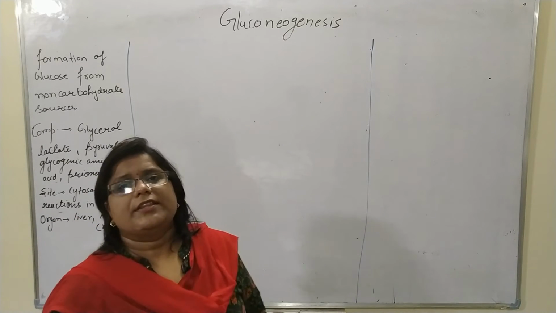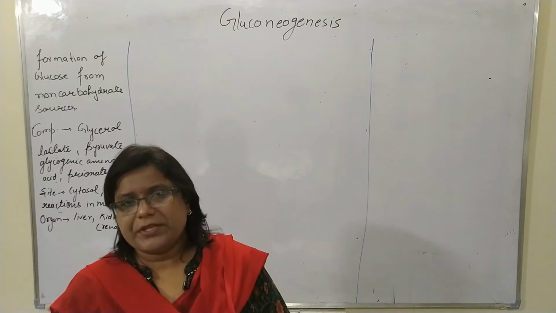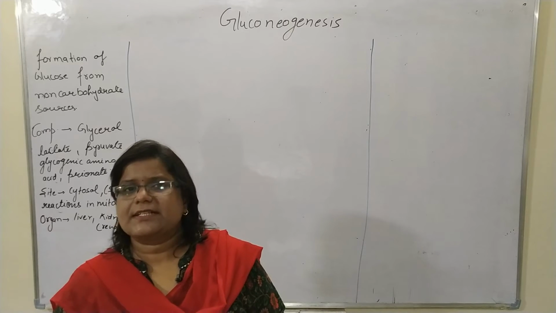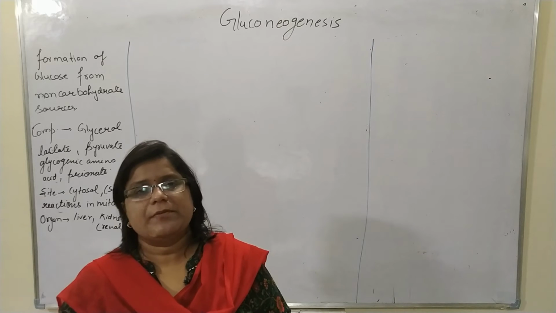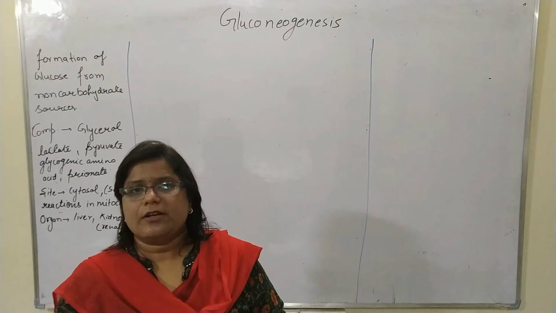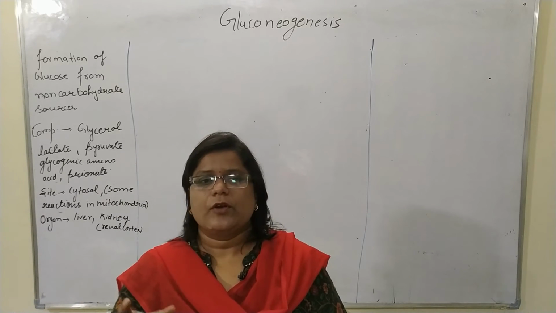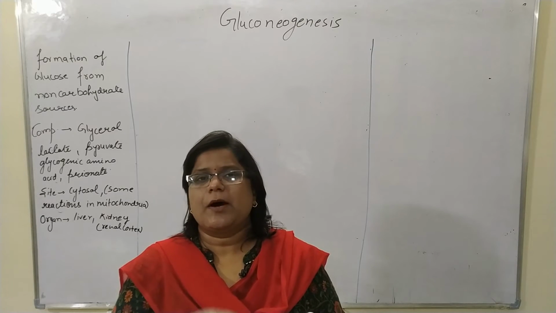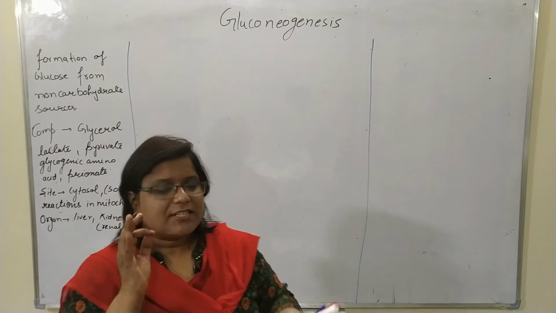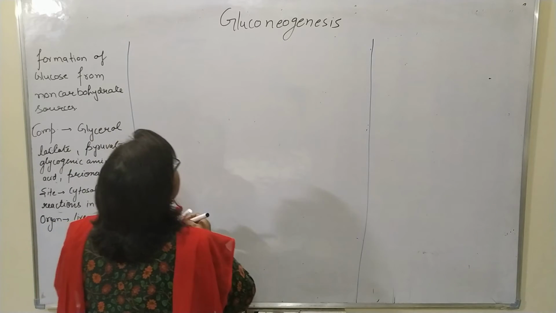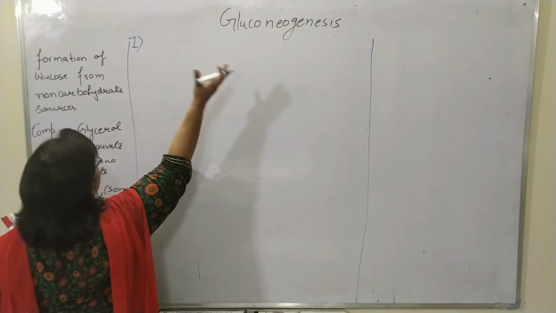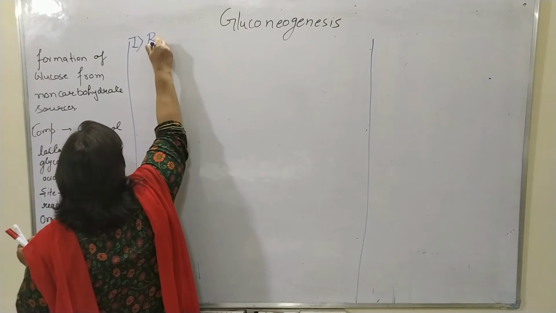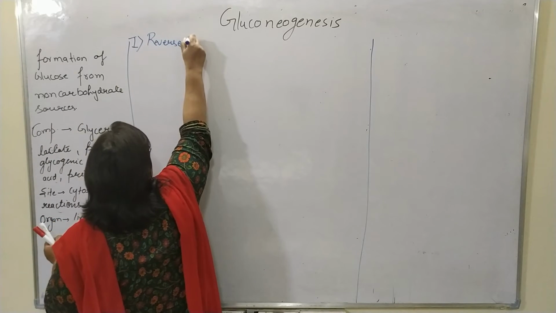There are many reactions in gluconeogenesis, but here we will discuss the important ones for the examination point of view. First we will discuss reverse glycolysis, which is very important for your examination purpose. The first production of glucose from non-carbohydrate is reverse glycolysis.